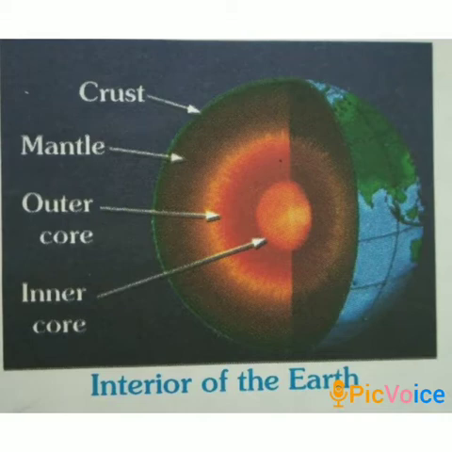So, by observing the path and speed of a seismic wave, scientists can find out the type and arrangement of the materials through which it passed. From such observations, we now know that the Earth consists of three concentric layers, that are the crust, the mantle, and the core. Now, we will know the crust.